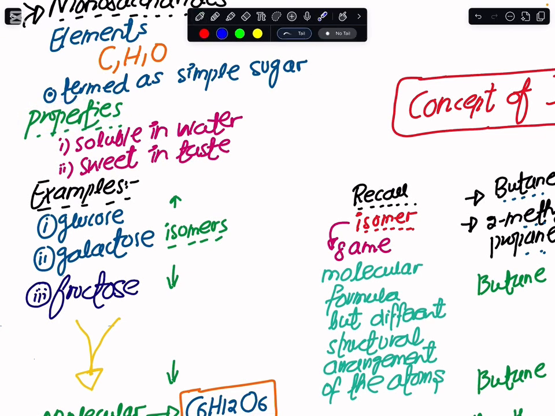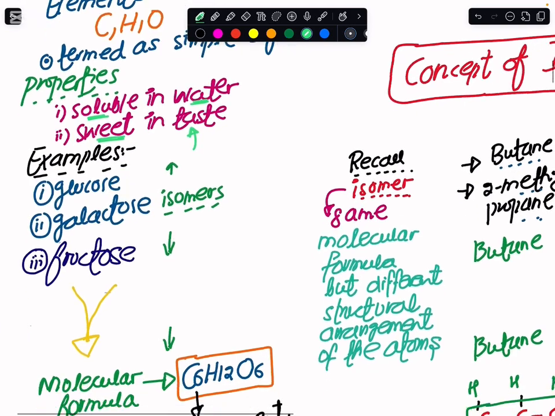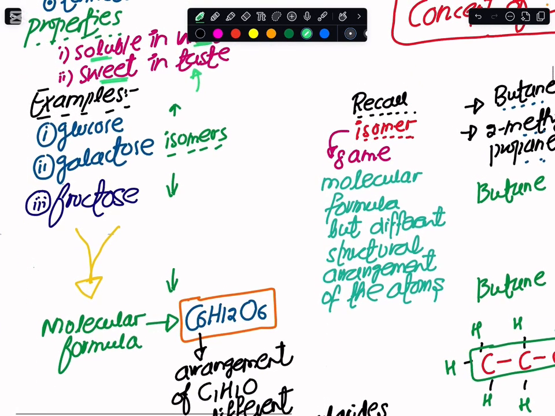These properties are that whenever you put them into water, they become soluble. And whenever you taste them, they appear sweet in taste. If I were to give you the names of the monosaccharides that you have to remember, we have glucose, then we have galactose, and lastly we have fructose. So all of these three are the simple sugars or the monosaccharides.